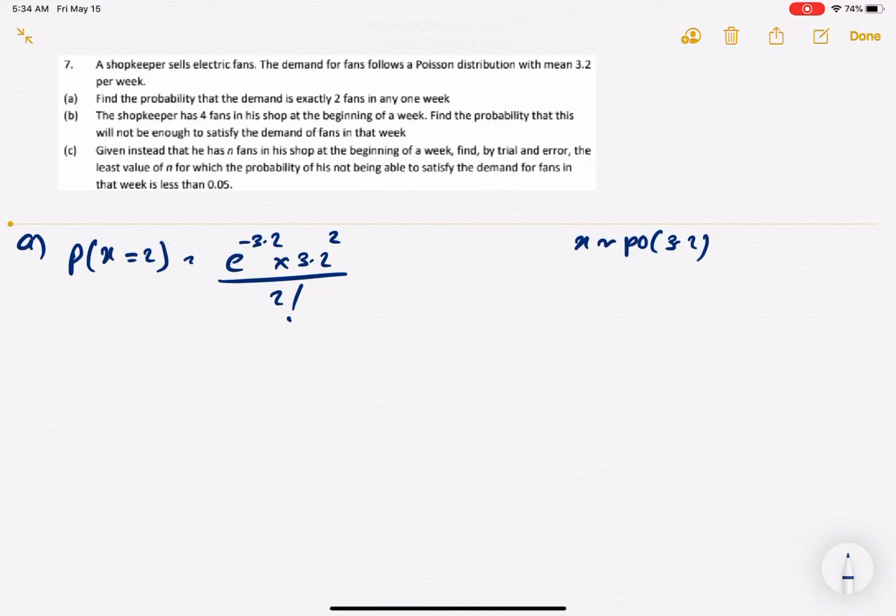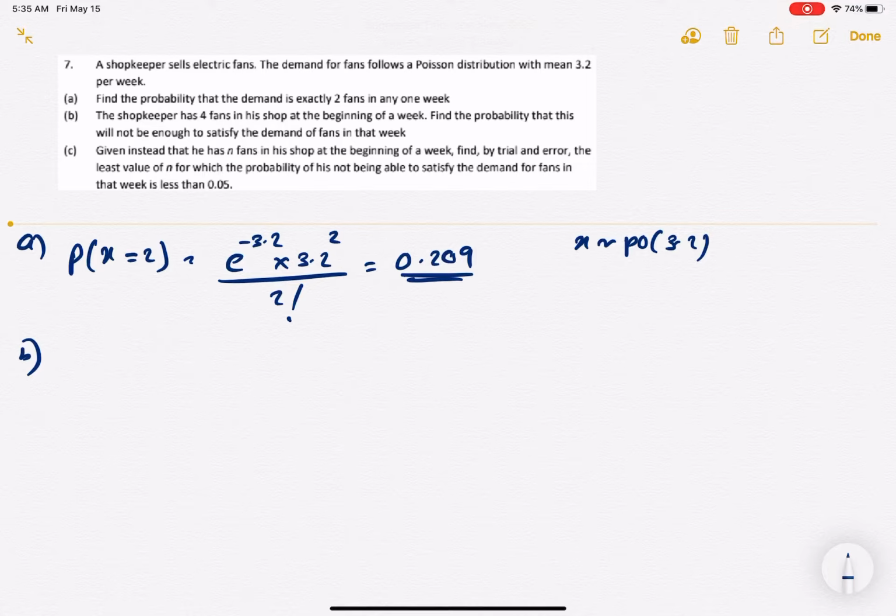So this will simplify to e to the power of minus 3.2 into 3.2 to the power of 2 over 2 factorial, which is 0.209, correct to 3SF.